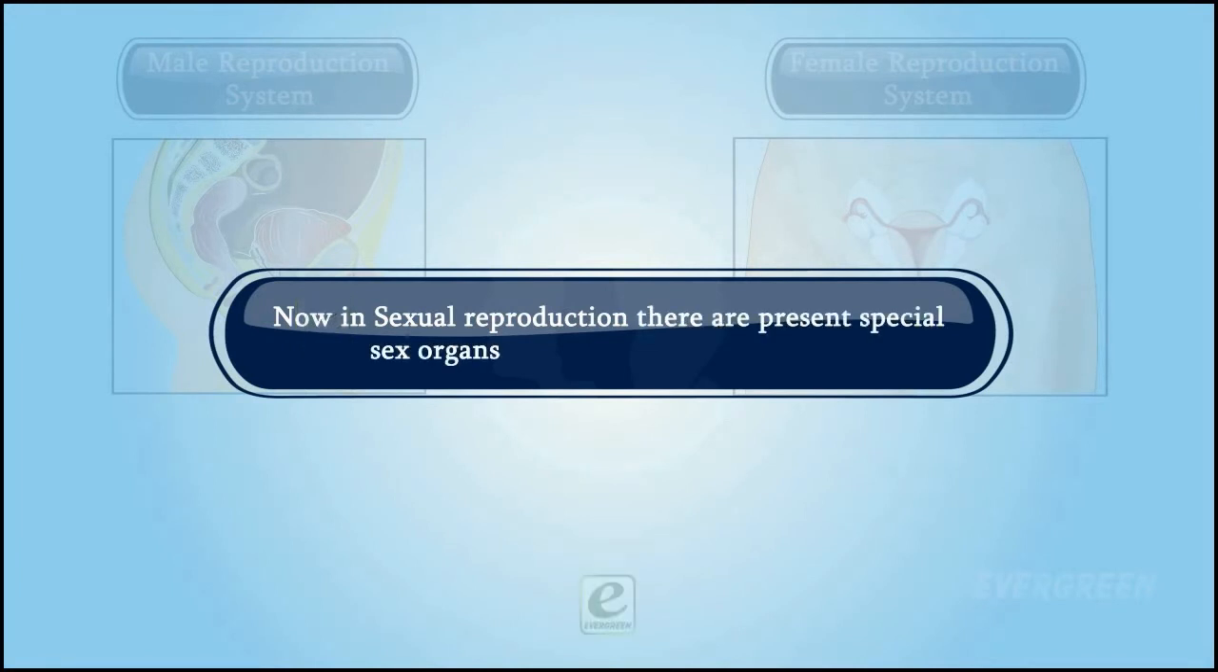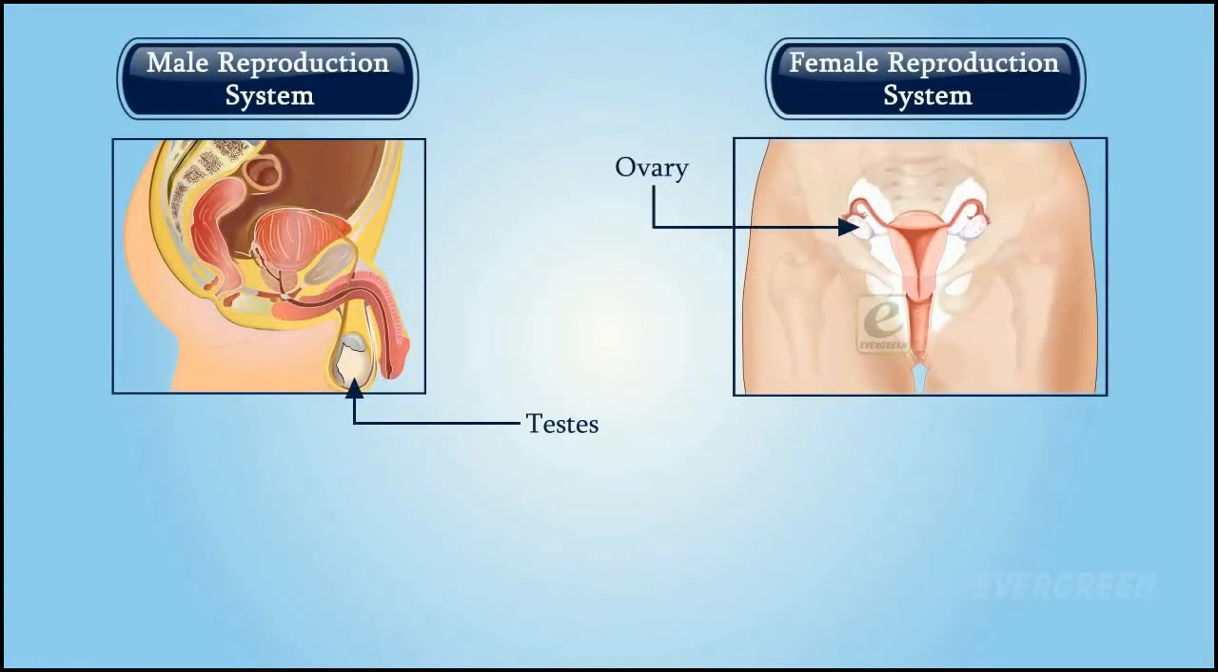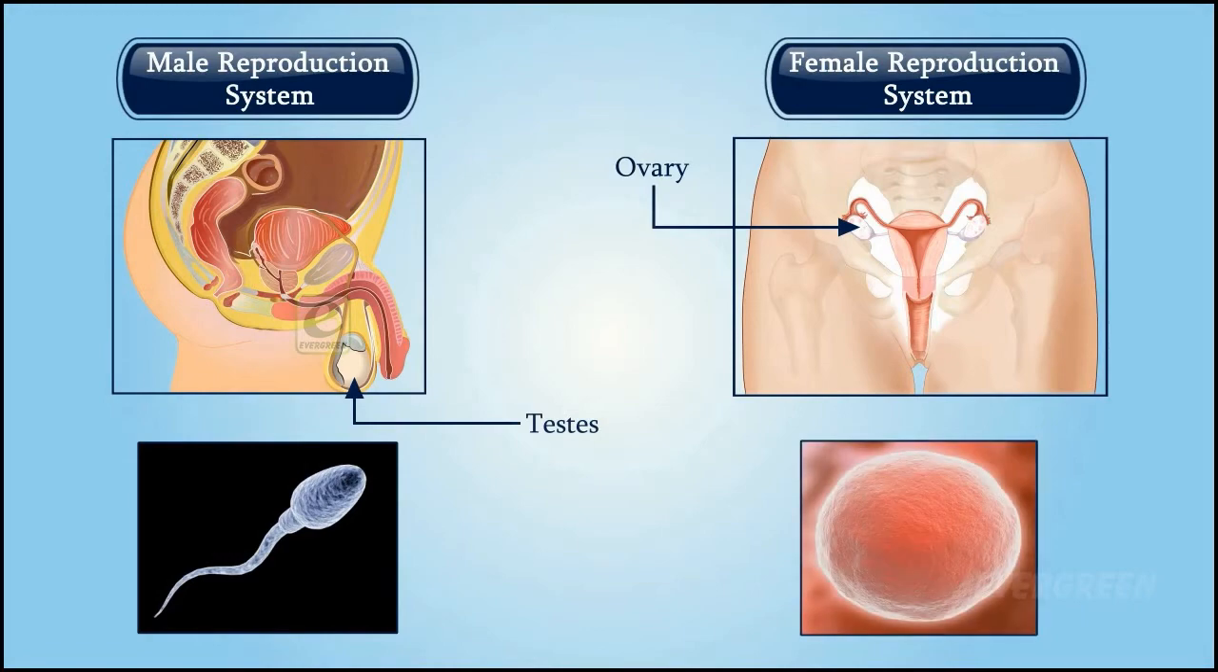Now, in sexual reproduction, special sex organs called gonads are present. Gonads means testes in males and ovaries in females. Gonads produce special sex cells called gametes, that is, sperms in males and ova or eggs in females.